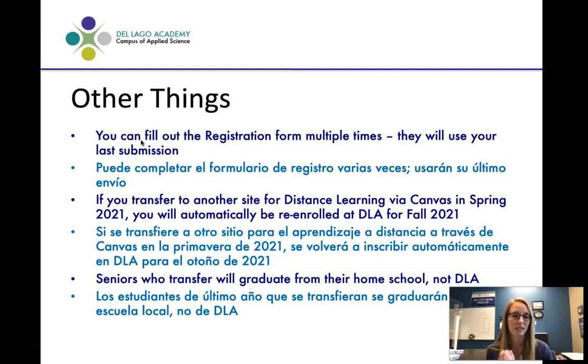But in the event that seniors would need to transfer to another school site, a question that we had the other night from parents is, would they still graduate from DeLago? And the answer is no. So if they transfer to SP, OG, or EHS for that final semester of their senior year, they will graduate from that school. And we acknowledge that this is a particularly difficult decision for seniors.